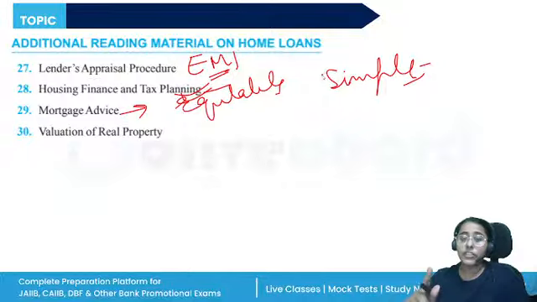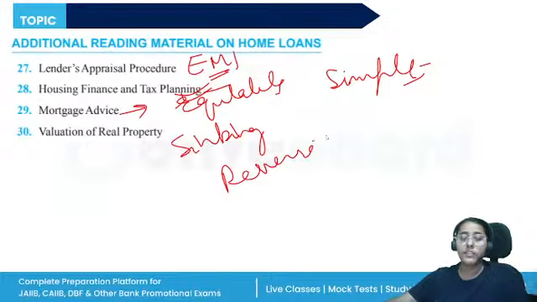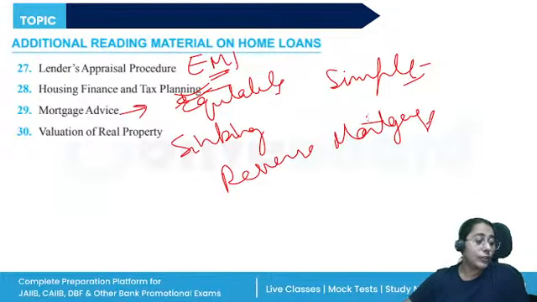All right, so a question from sinking fund was asked. Also, reverse mortgage. So do not skip module E. I will repeat again, module E is also very important. Definitely you will get around 10 to 15 mark questions from module E as well. So these are the 5 modules. This is how the syllabus of the RBWM is divided.